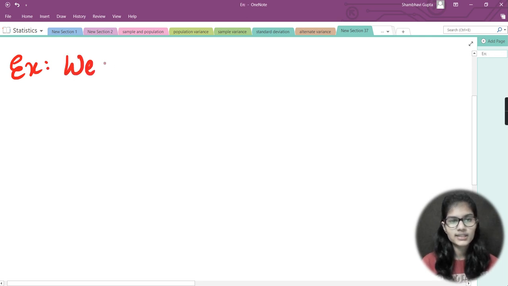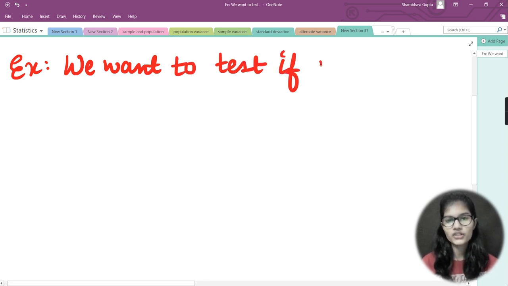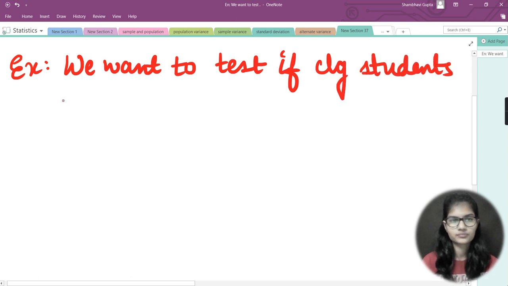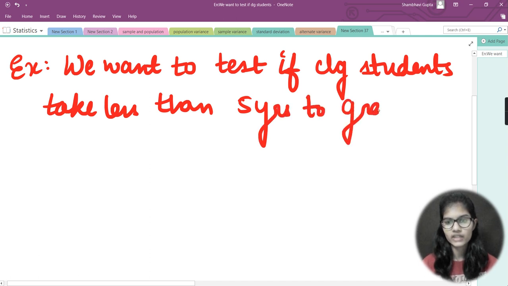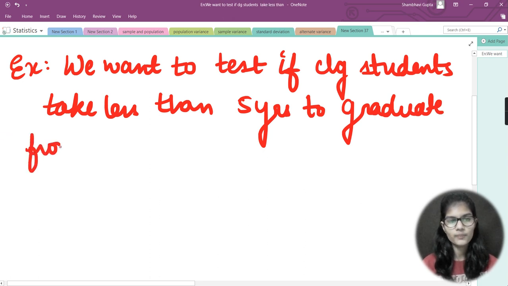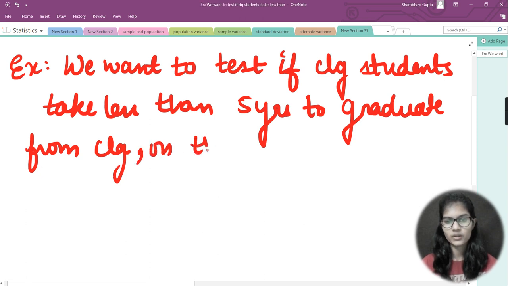Let's say we want to test if college students take less than five years to graduate from college on the average, right?